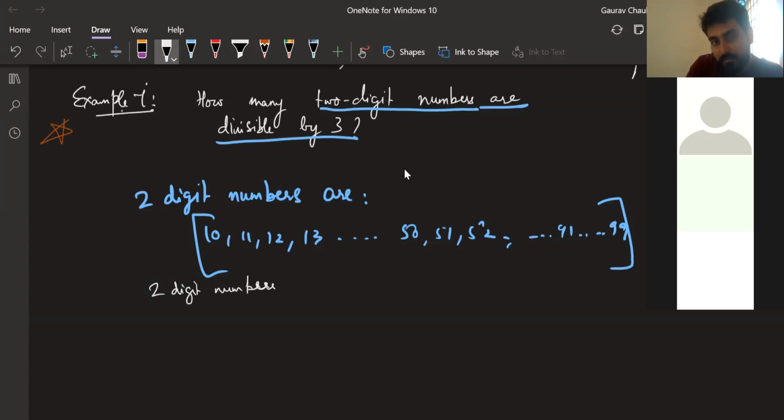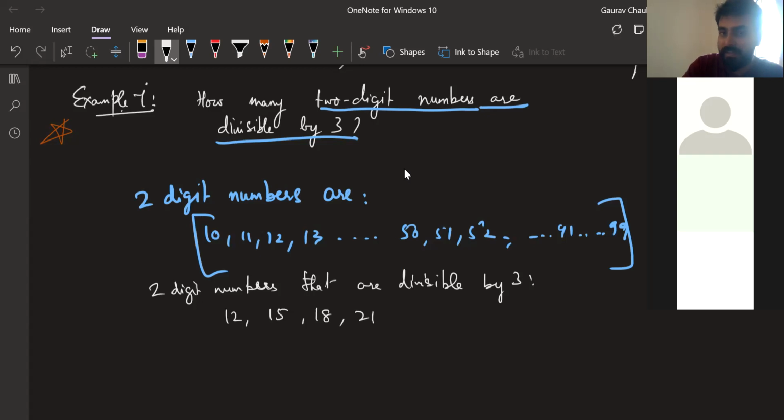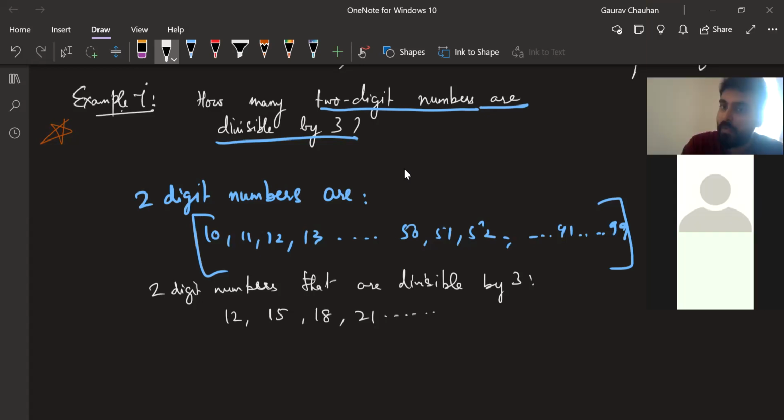So tell me, 2-digit numbers that are divisible by 3. Can I write a list of this? Yes, sir. Anisha, can you give me the list? 12, 15, 18, 21, and so on till where? Where is the last 2-digit number which is divisible by 3? Where does it end?